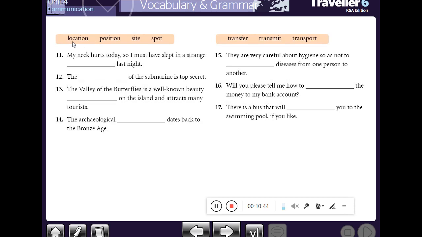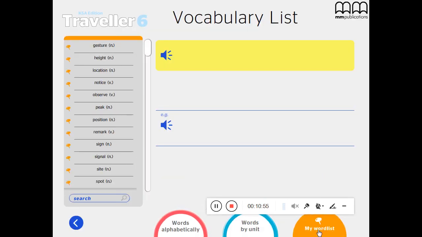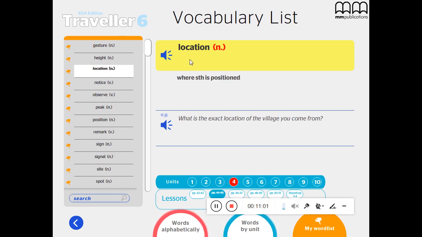We have the word location, position, site, spot. Let's move to the meanings of them. We have the word location. Location means where something is positioned.